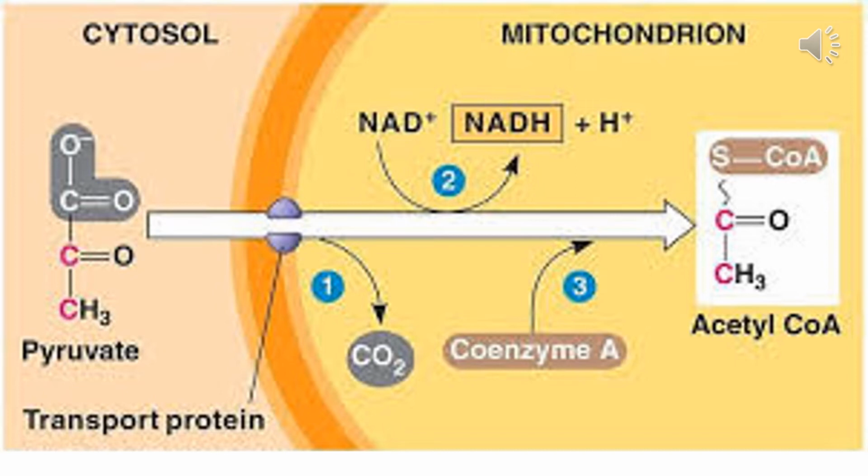Also, one molecule of NAD plus is converted into NADH plus H plus. This NADH is later going to be used for the generation of ATP, and coenzyme A is added. So the acetyl coenzyme A is produced as a result of three reactions. Those three reactions are marked there as 1, 2 and 3.